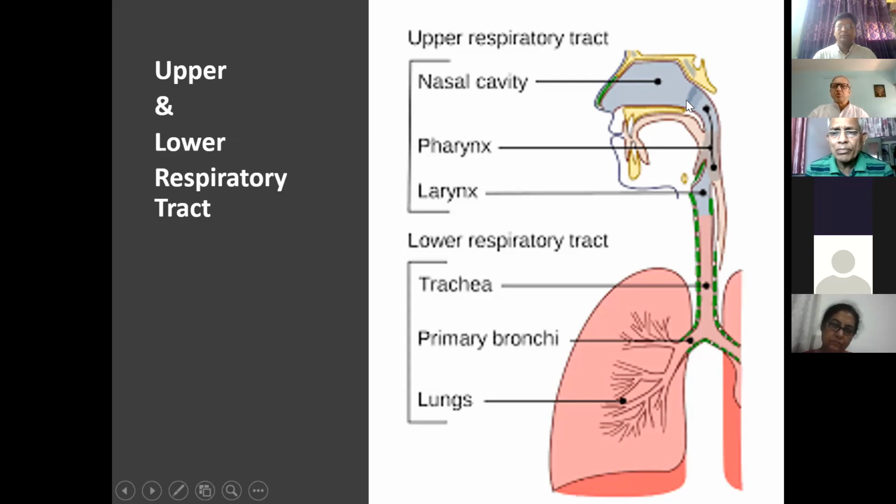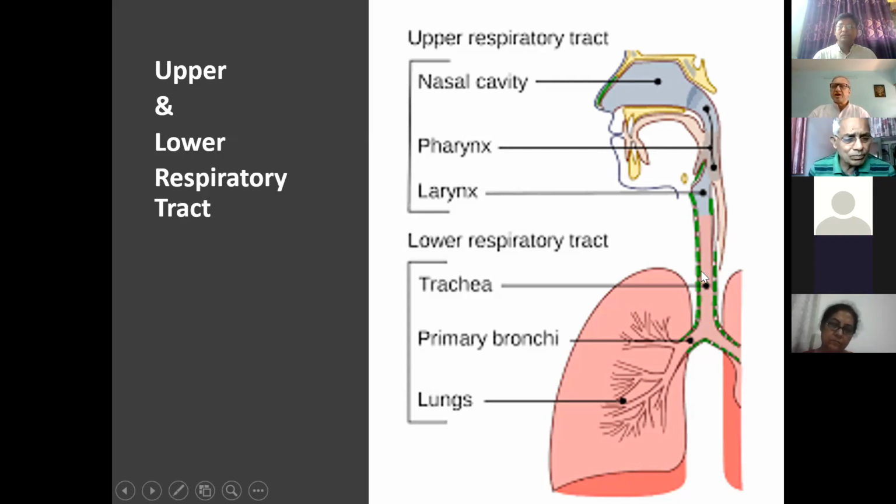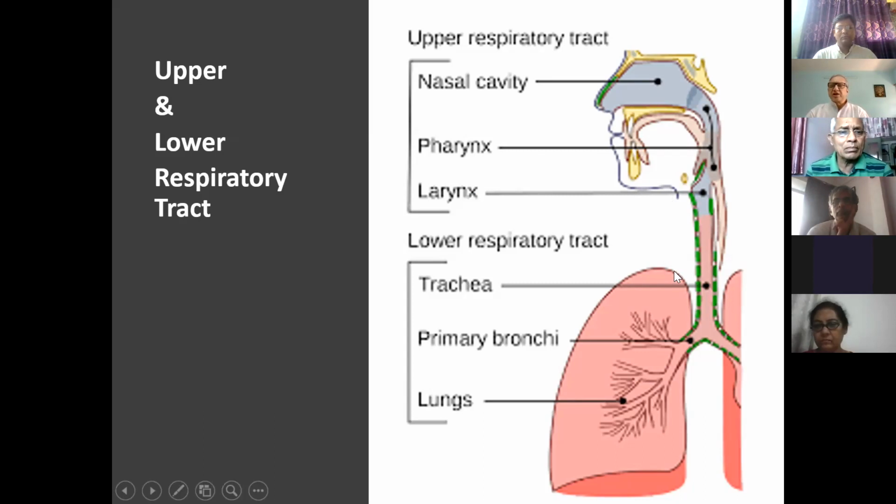And usually, whenever we get an attack of cold, there is a nasal inflammation. That cold later gets converted to cough, and then it might get converted to bronchitis or any other disease of the lungs. So the infection passes from the upper respiratory tract to the lower respiratory tract. But because of the structures here, because of the defensive mechanism of the body, most of the time the infection does not pass to the lower respiratory tract.